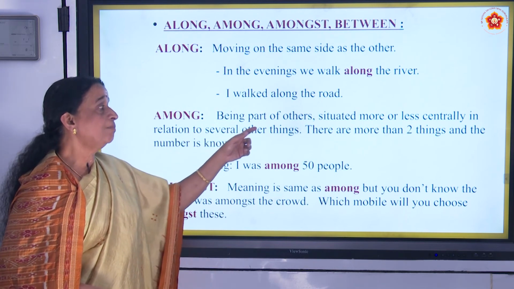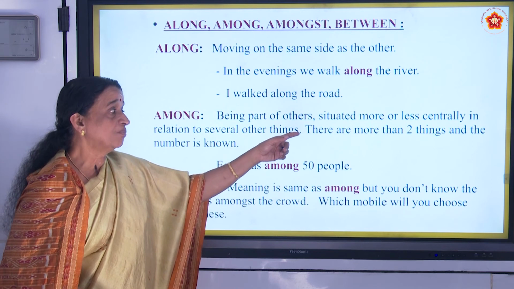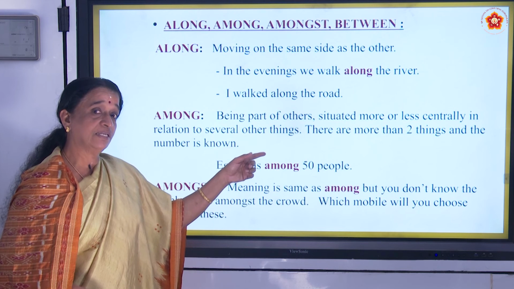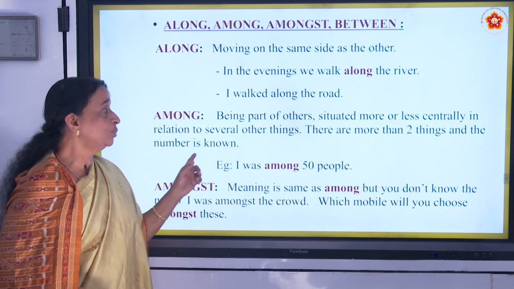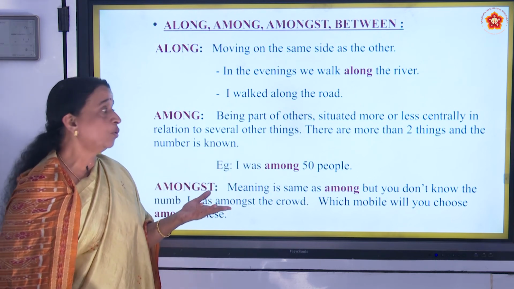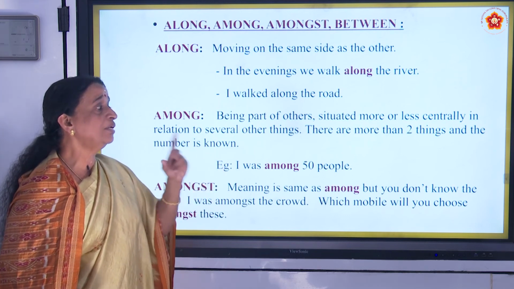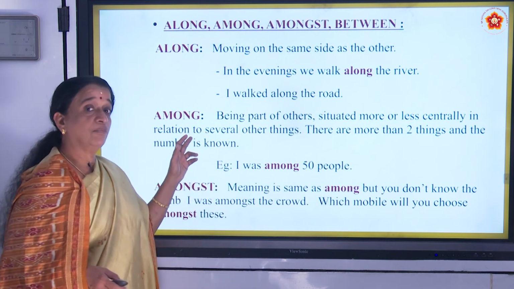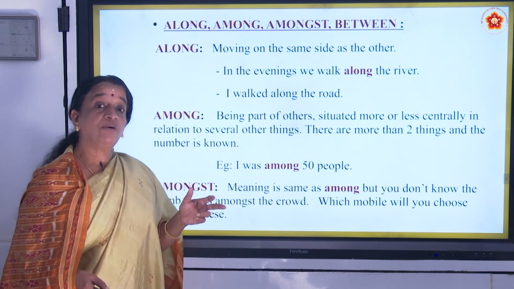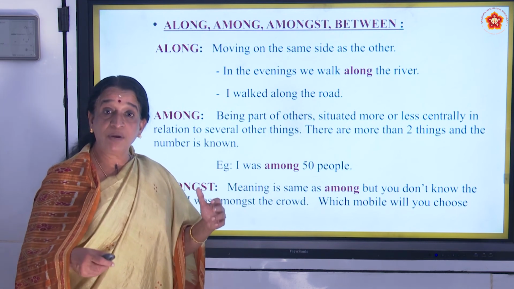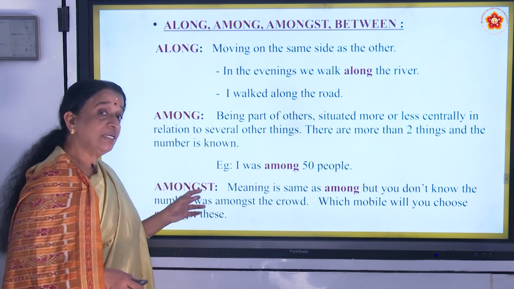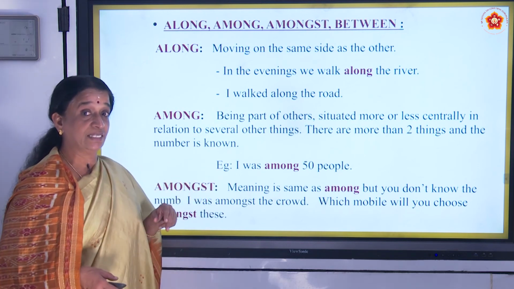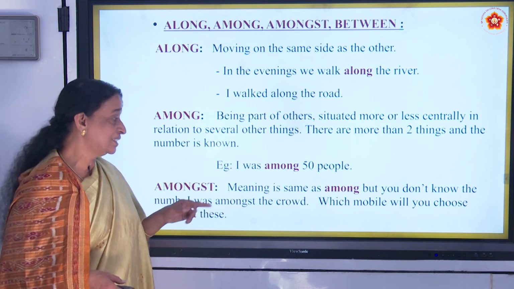Among means being part of others, situated more or less centrally in relation to several other things. There are more than two things and the number is known. So, when there are more than two things and the number is known, you use among. I was among 50 people. You can say I was among 50 people. They say there is a difference between among and amongst. But let us see what the difference is.